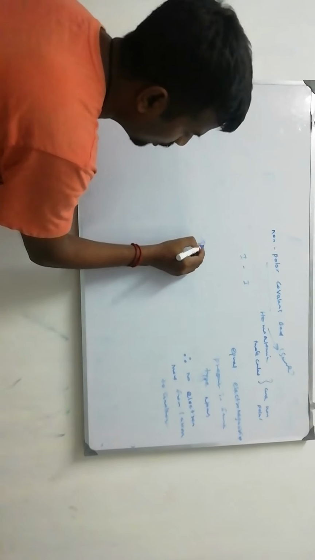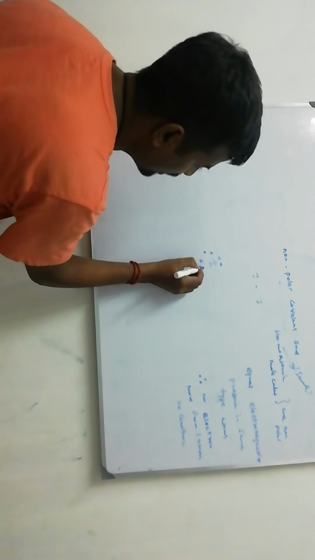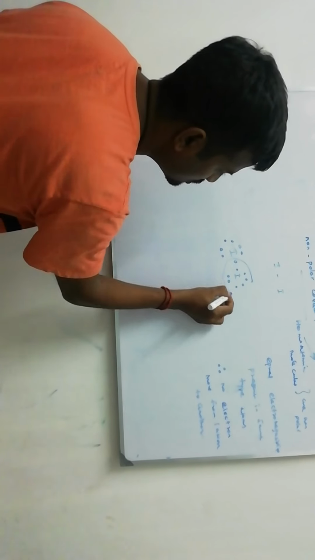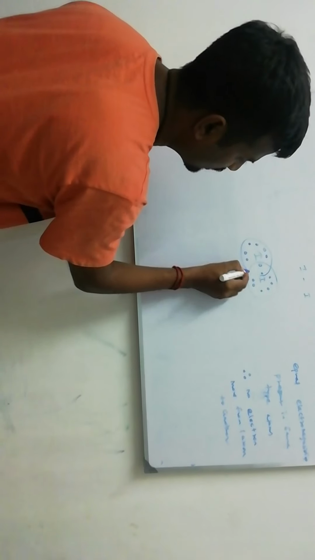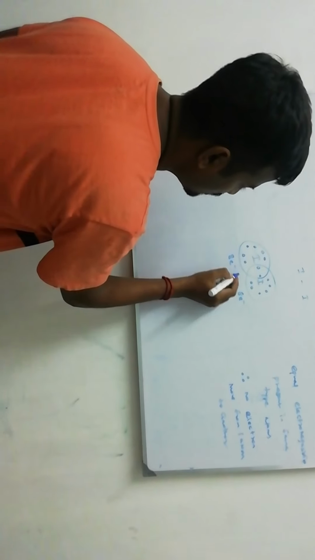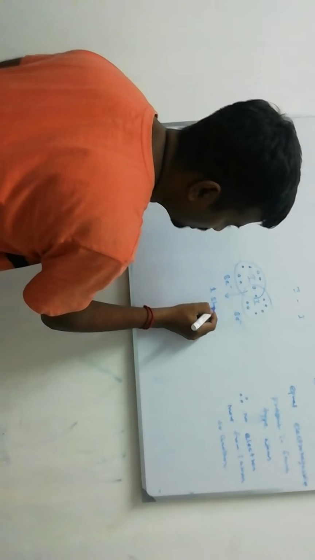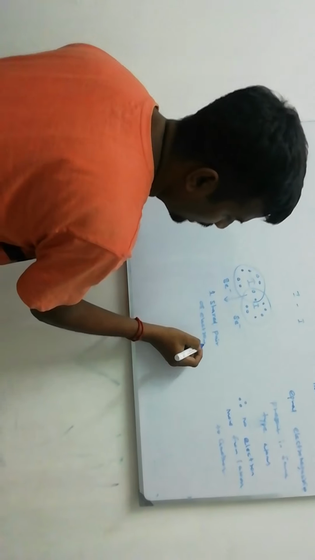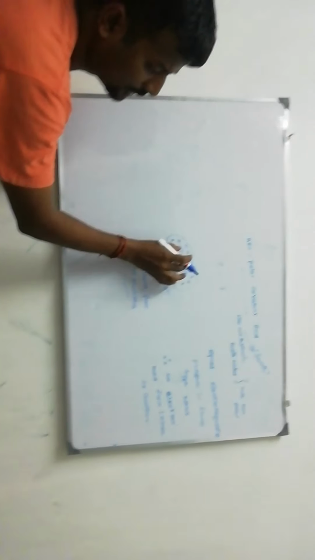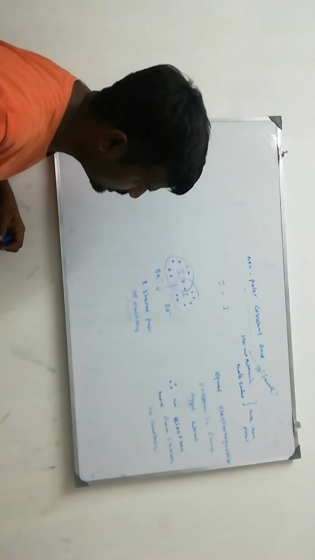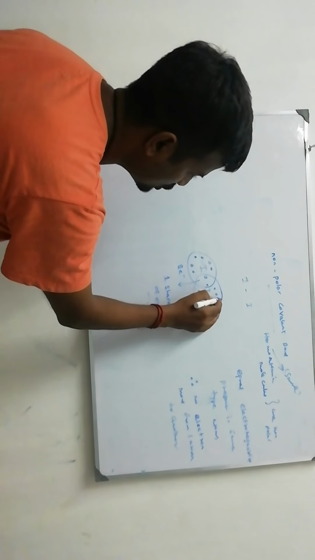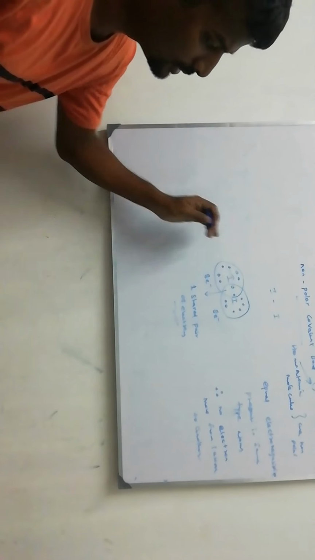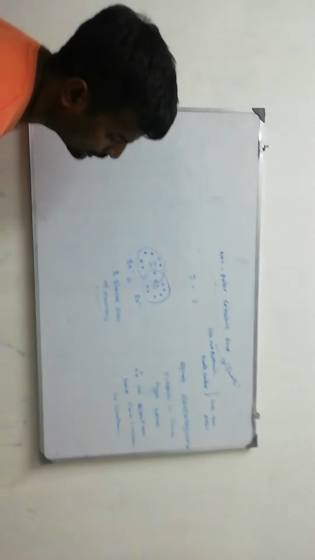Let us see an example. Iodine 1, 2, 3, 4, 5, 6, 7. Another iodine 1, 2, 3, 4, 5, 6, 7. This makes 8 electrons. One shared pair of electrons. Same type of atoms, therefore no movement of the electrons. The electrons stay in the center as they are. There is no movement, there is no charge. Here no delta minus, delta plus. No charge separation. These types of compounds are called non-polar.